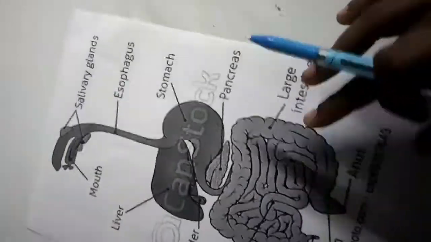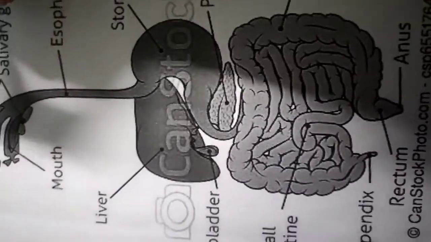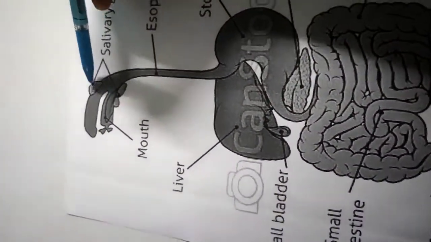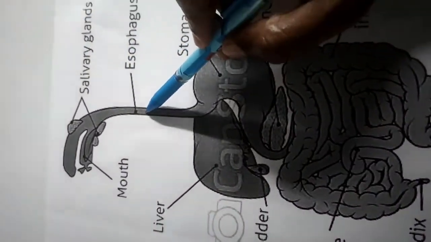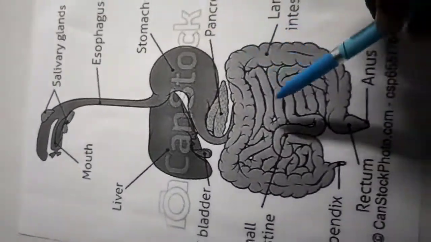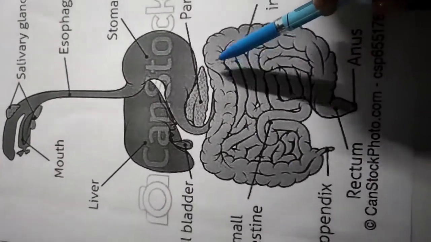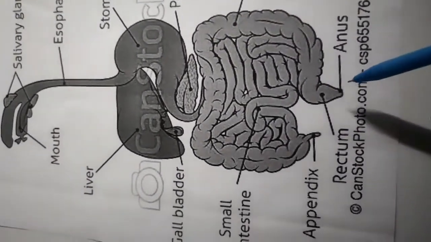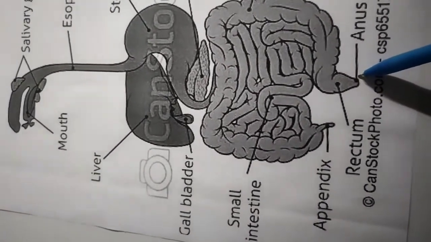Now coming to the digestive system in humans. This is the digestive system we saw before. The mouth has two salivary glands, and these are connected to the esophagus. The esophagus is connected to the stomach. From the stomach arises the small intestine. The small intestine is attached to the large intestine, and finally it opens through the anus.